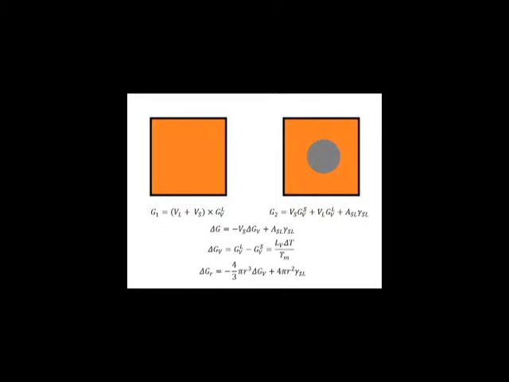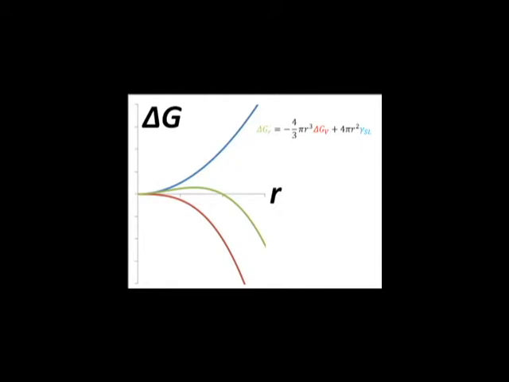The change in free energy as a function of the radius can be written out by substituting the formulas for volume and surface area of a sphere. Let's take a look at the graph of that function. Plotting the energy terms on one graph reveals a maximum in the free energy difference occurring at a specific radius, here on the figure. This means that there is some critical size that must be reached before the nucleus becomes stable and grows. Smaller than that size, the system's free energy is reduced if the particle shrinks, so the particle will shrink.